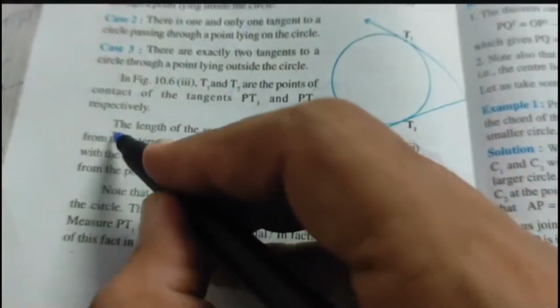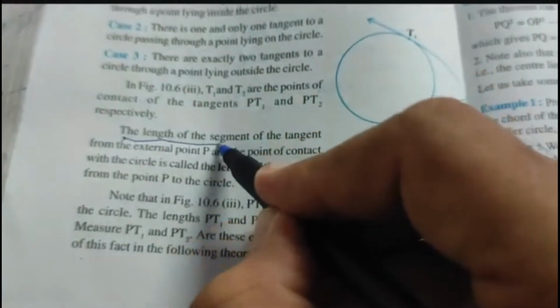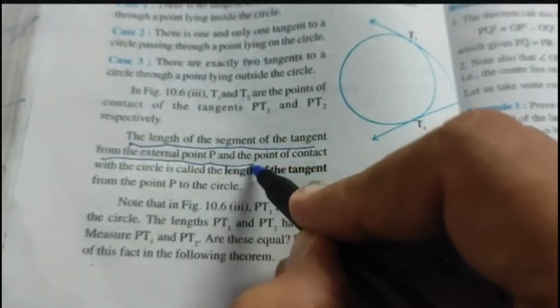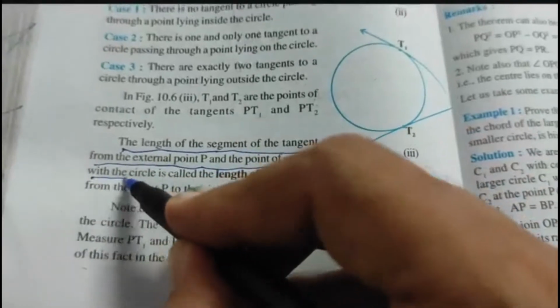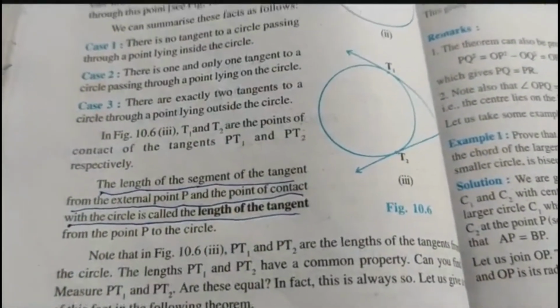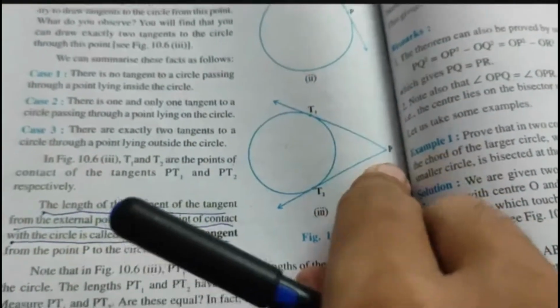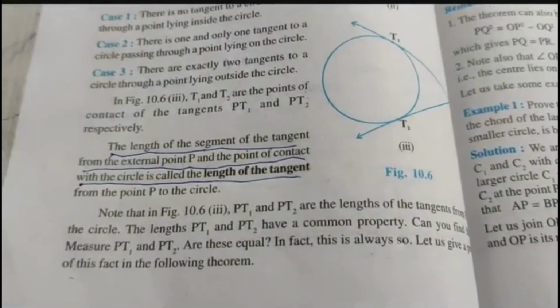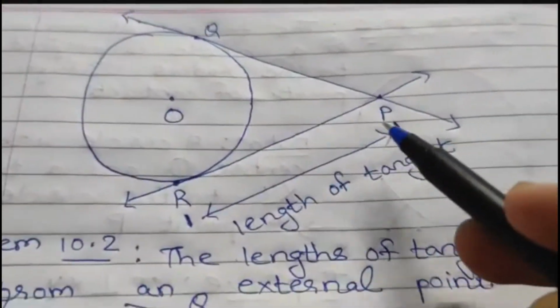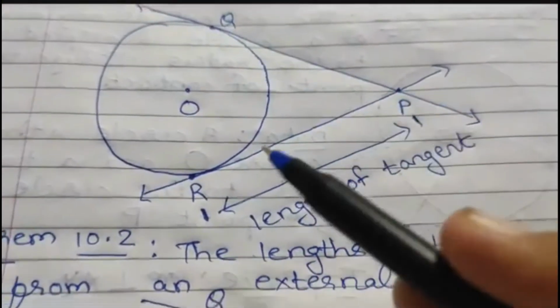So let's underline the definition. The length of the segment of a tangent from an external point P and the point of contact with the circle is called the length of tangent. So in this textbook figure, PT1 and PT2, these two are the length of the tangents. Students, as I told you, PR and PQ, they are the length of tangents.